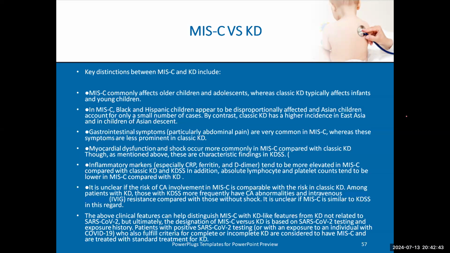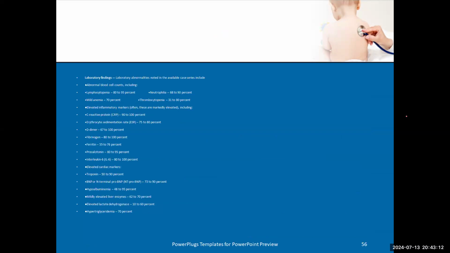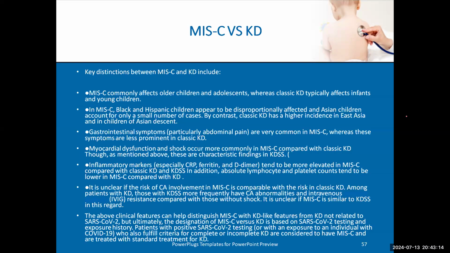Myocardial dysfunction is very common with MIS-C. It's rare in Kawasaki. Pericardial effusion is common in MIS-C. It's rare in Kawasaki. D-dimer, ferritin, CRP are very high in MIS-C. CRP is high in Kawasaki, but not like in MIS-C. Platelets are low in MIS-C, but high in Kawasaki. Interleukin 6 is high in MIS-C.